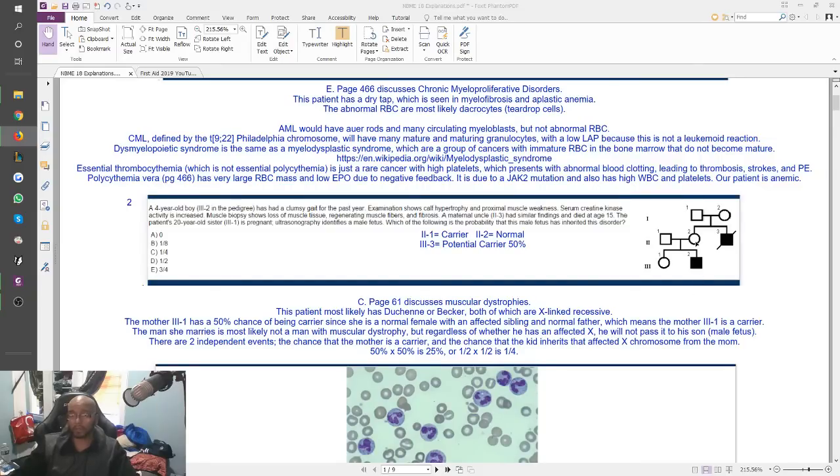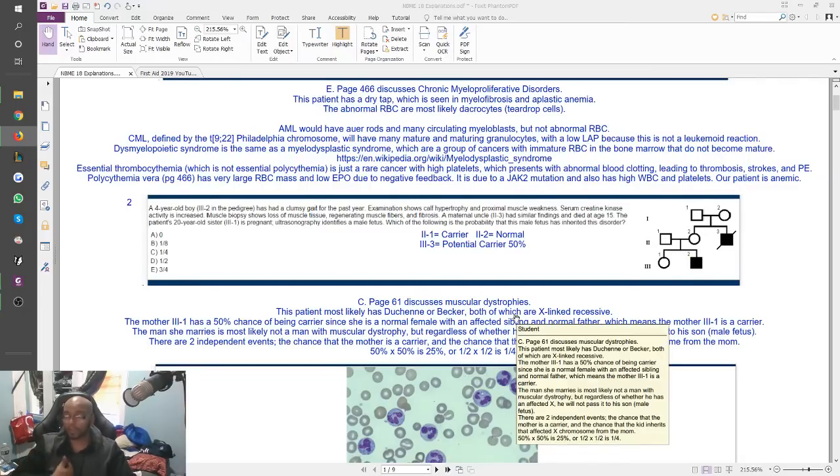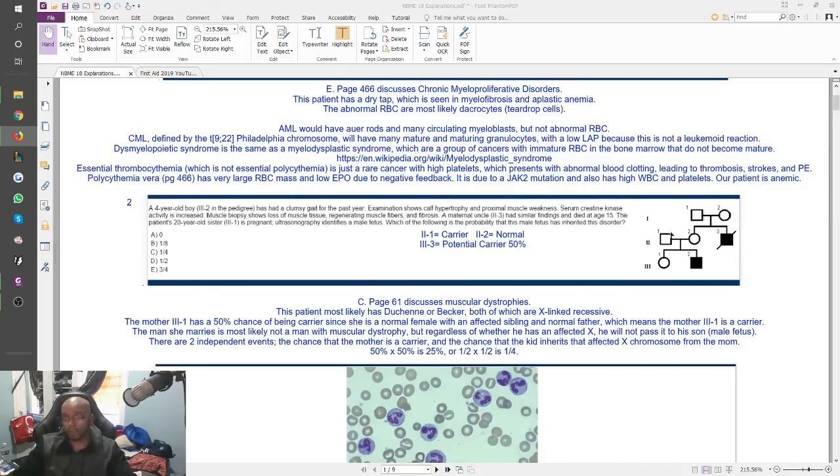So basically, we know that this guy, her young 4-year-old brother, has the disease because he got an affected X chromosome from the mother, right? Because with X-linked stuff, as a son, you do not get your X chromosome from your father. You get a Y chromosome from the father and an X chromosome from the mother. So this mom definitely has one affected X. She's for sure a carrier, right? 2-1 is definitely a carrier.